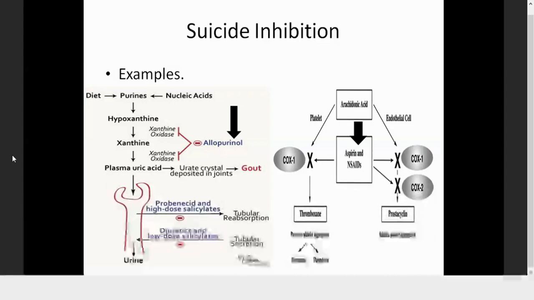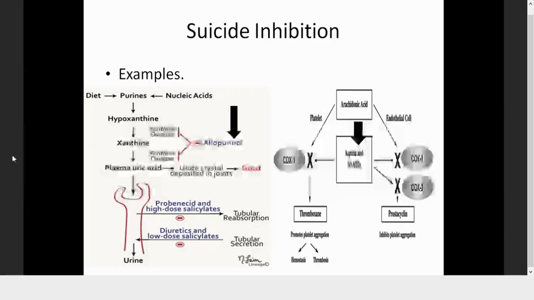So that is the reason, with your cells, leaving the platelets. Platelets don't have a nucleus and therefore DNA is not there. So whatever COX of platelet is inhibited, it is completely inhibited because your platelet cannot synthesize it back. But the rest of the cells can synthesize the enzyme back. So if the enzyme is resynthesized, it will take a few hours. So this will again initiate the synthesis of these thromboxanes and prostaglandins.